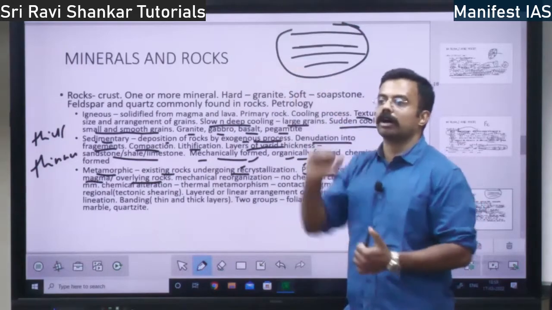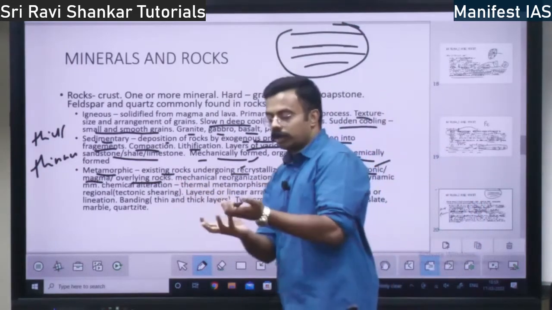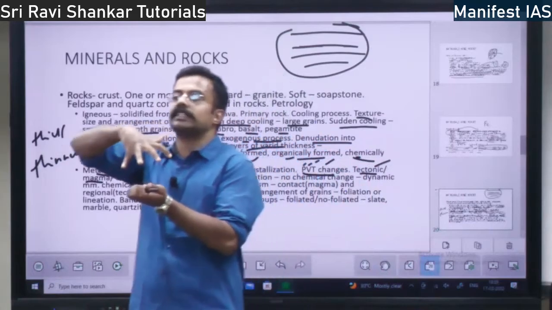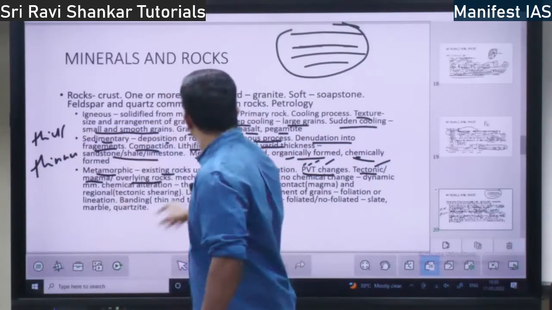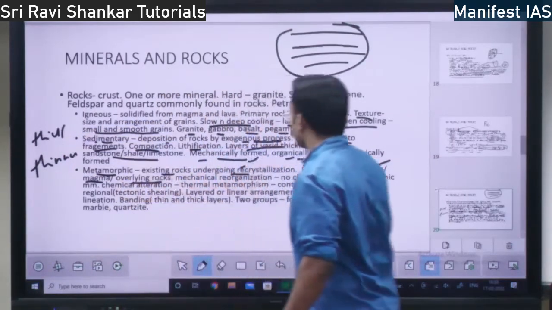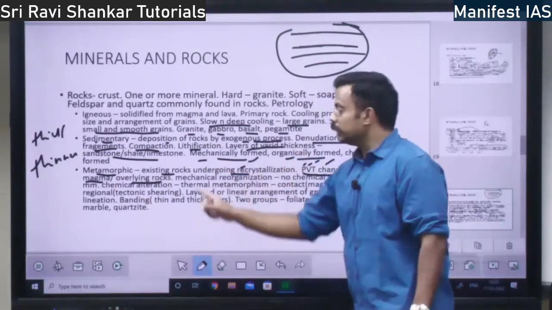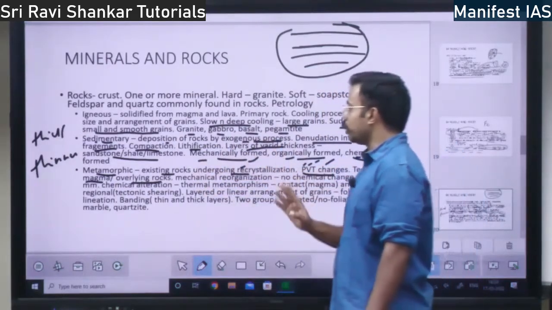Some rock over other rock, right? So if one rock is lying over other rock, what is the change? It is the pressure change, right? Pressure, tectonic, magma and overlying rocks. These three phenomena give rise to metamorphic rocks.